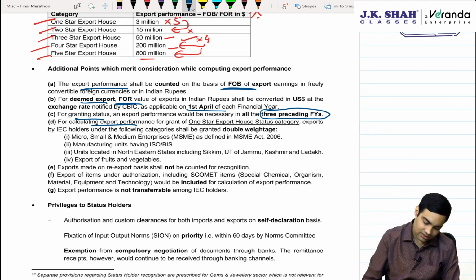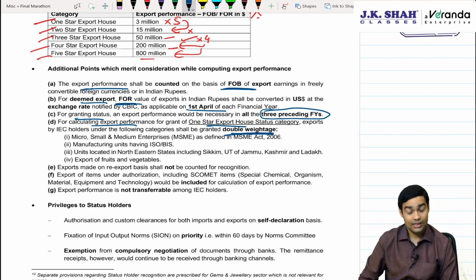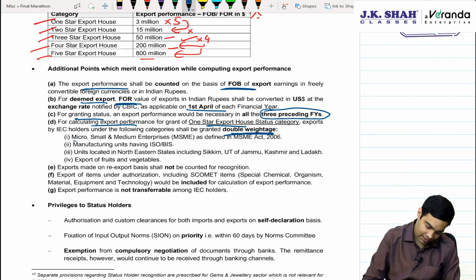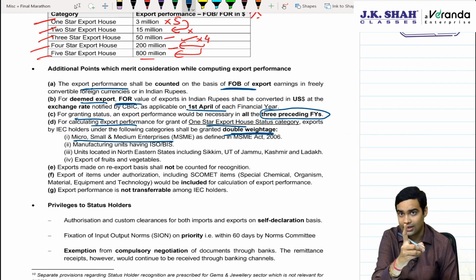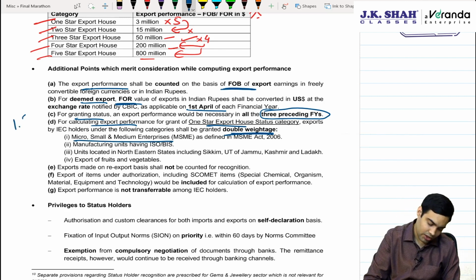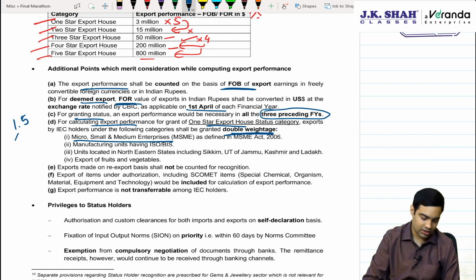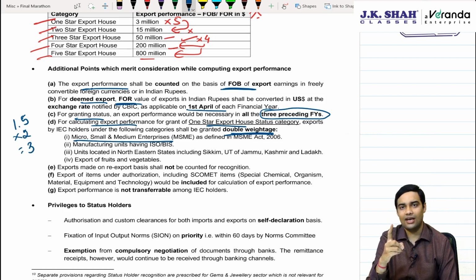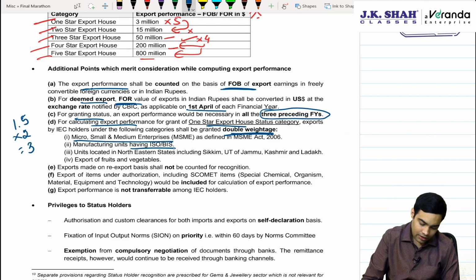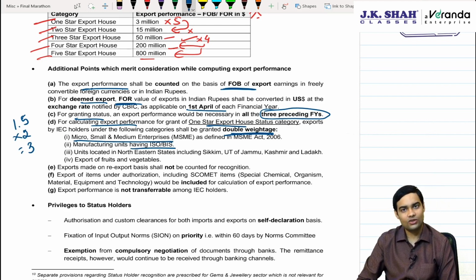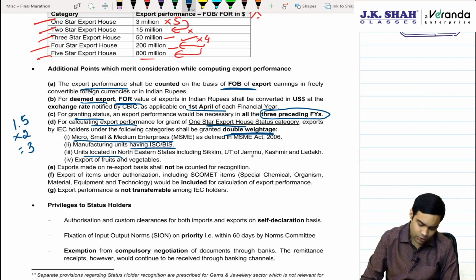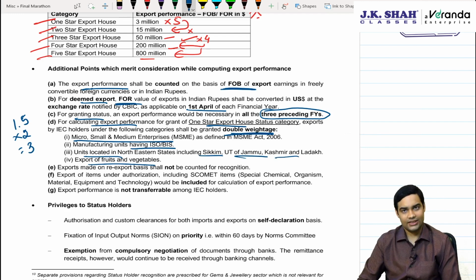For calculation of export performance of 1 star, double weightage is given. Double weightage is given for the MSME sector, but only for 1 star. That means if they have done $1.5 million of export, it will be considered as $3 million and they will be eligible for 1 star status holder. Manufacturing units under ISO or BIS, units located in Jammu and Kashmir, Ladakh, Sikkim, and export of fruits and vegetables are also covered.